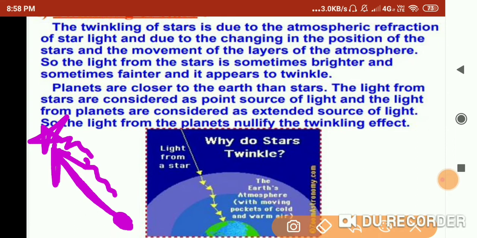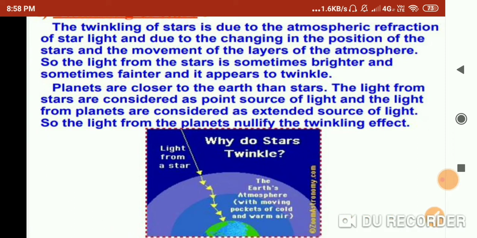And when the refraction is out of the line of sight, it is not visible to us, or it may appear dim, so it appears to twinkle. If it is within the line of sight and visible, it will be bright. That's why it appears twinkling to us. So you can say that the twinkling of a star is due to the atmospheric refraction of starlight, the changing position of the stars and the movement of the layers of the atmosphere. The light from the star is sometimes brighter and sometimes fainter, or dim.